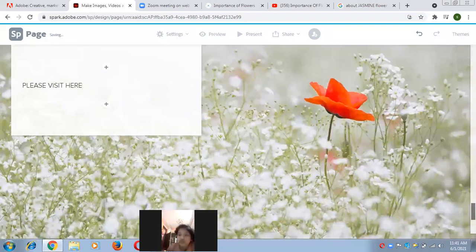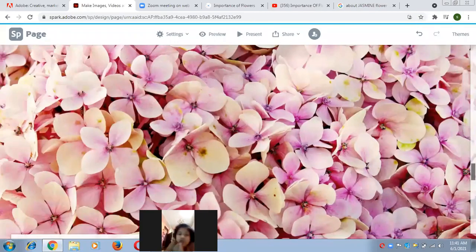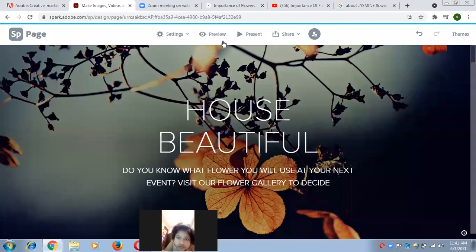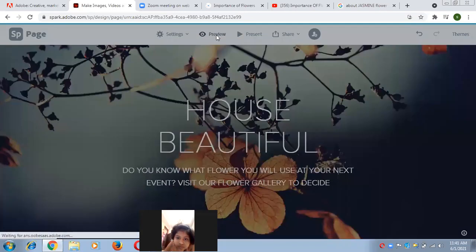Right, so now I can check my website or web page by the help of preview, whether it is working properly or not. So just clicking on the preview button, and now you can see my web page is loading, my web story is loading now. And by the help of the preview option, I can easily check my result, whether I have done my task properly or not.